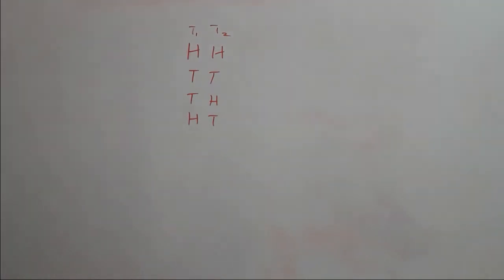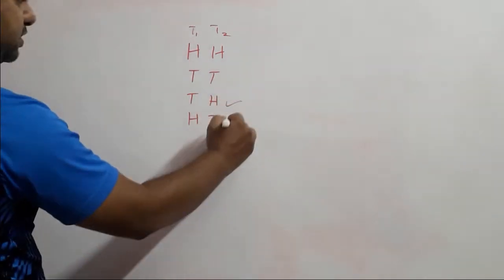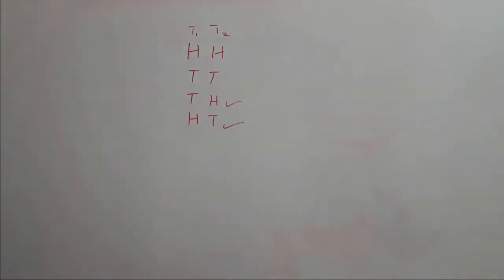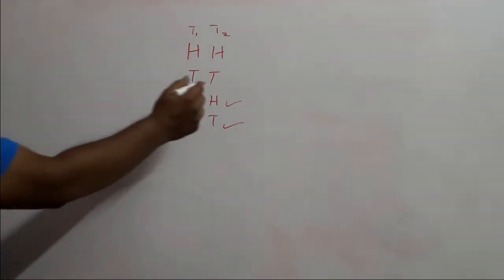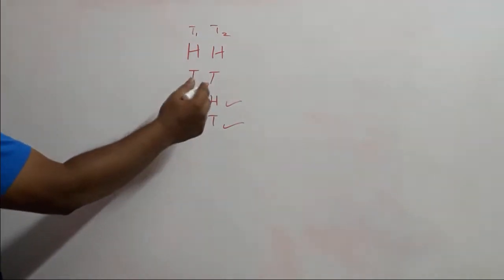Now we are asked the chances of getting just one head. So in that case, these two will be our favorable outcomes, and not the one with two heads, because we are asked for only one head, and even the last is ruled out because both of them are tails.